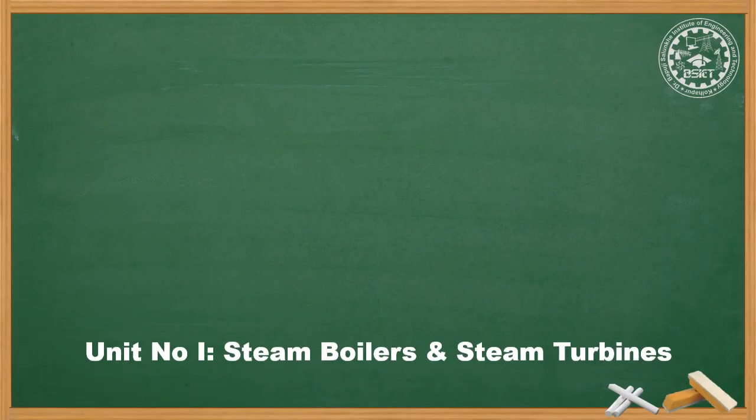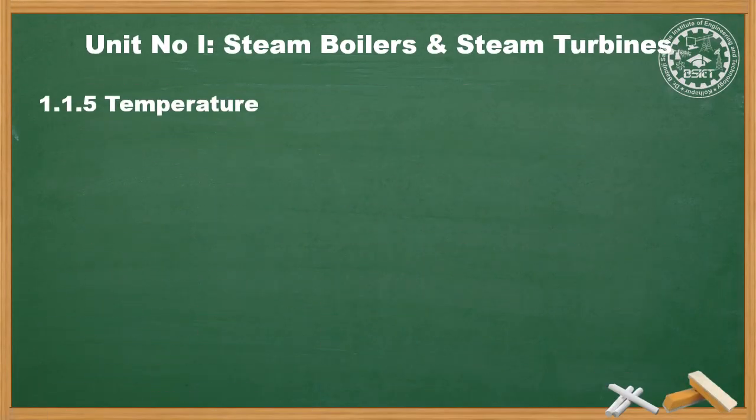The next property is temperature. Temperature is a measure of hotness of a body, defined as a measure of the ability of a system to transfer energy by conduction or radiation process. The triple point of water is fixed by an international agreement as 273 degree Kelvin.